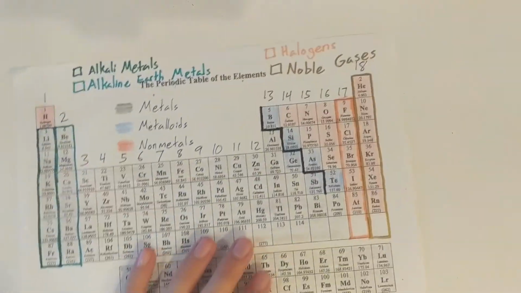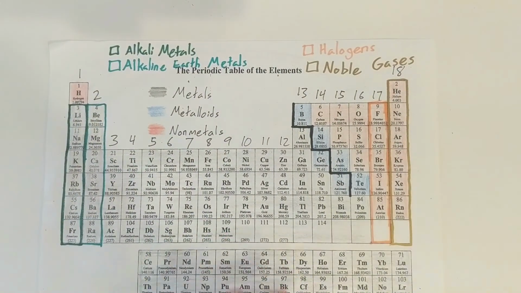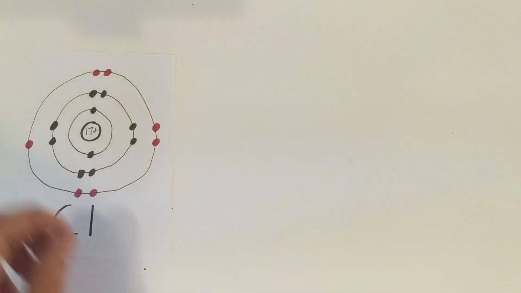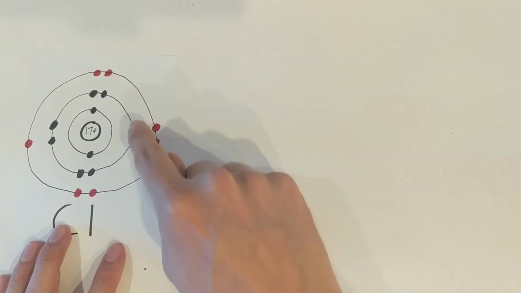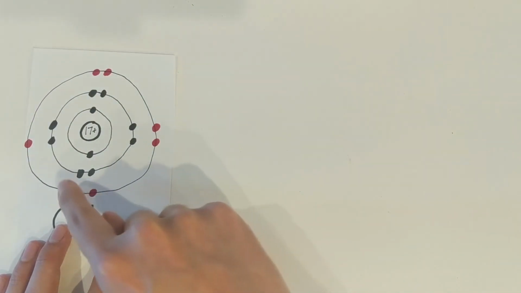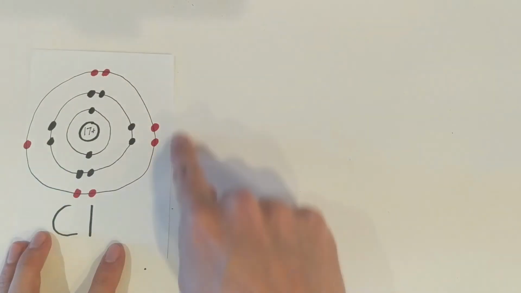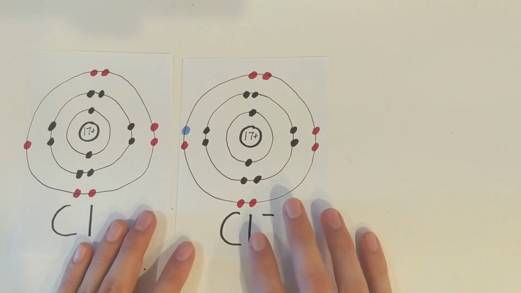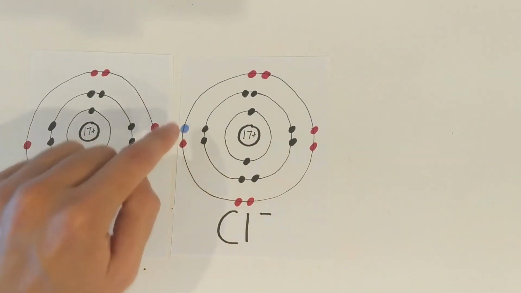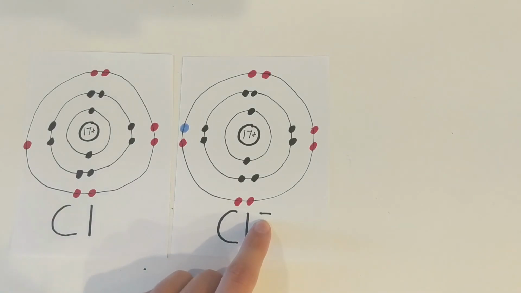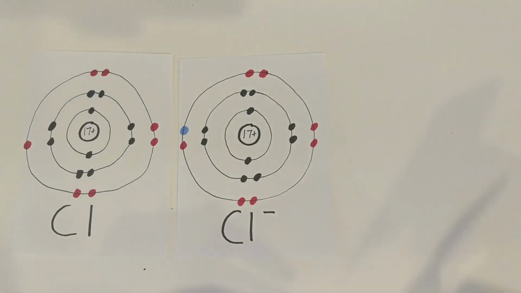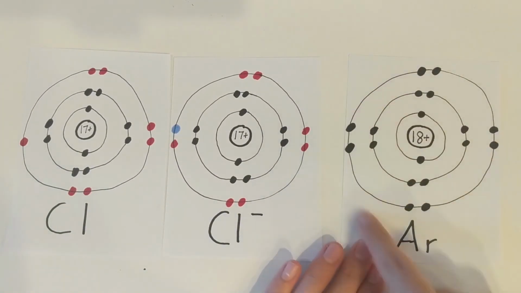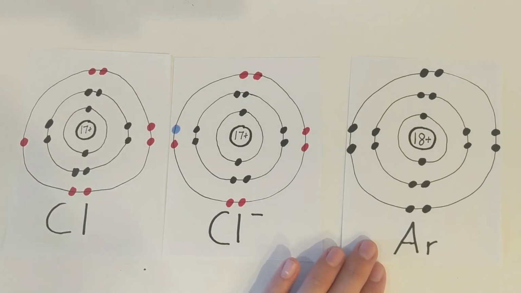Next one we're going to do is a nonmetal. Chlorine, atomic number 17, so it's going to have 17 protons, 17 electrons in the neutral atom. You can count up 1, 2, 3, 4, 5, 6, 7, 8, 9, 10, 11, 12, 13, 14, 15, 16, 17. 7 of them are valence electrons. It wants 8, so what it's going to do, it's going to gain 1 more. And when it gains that extra valence electron, it gets a negative charge because that electron has a negative charge. And you can see it looks just like that noble gas right next to it. It's going to look just like argon now.